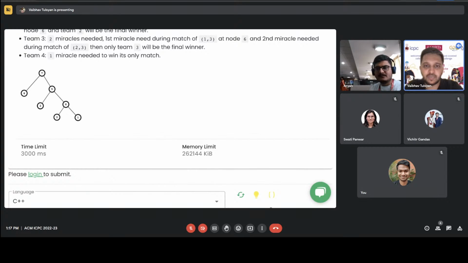One question here: can we also use something like an order statistics tree on the game tree? Eureka Forever has done that. My solution uses a Fenwick tree, but Eureka Forever uses the PBDS data structure, order of key, to find the winner. Yeah, because you just need to find the rank after doing that pre-processing for the subtree. Right. Okay.